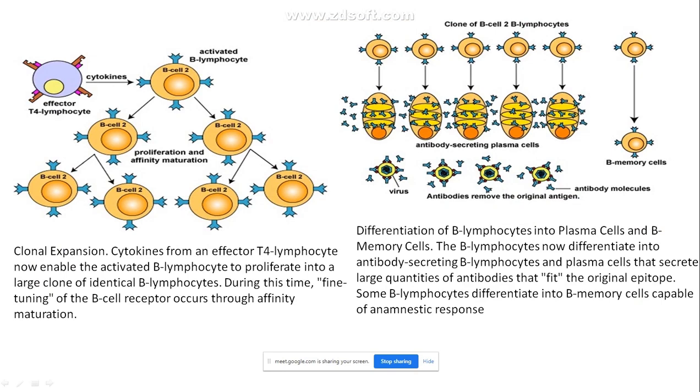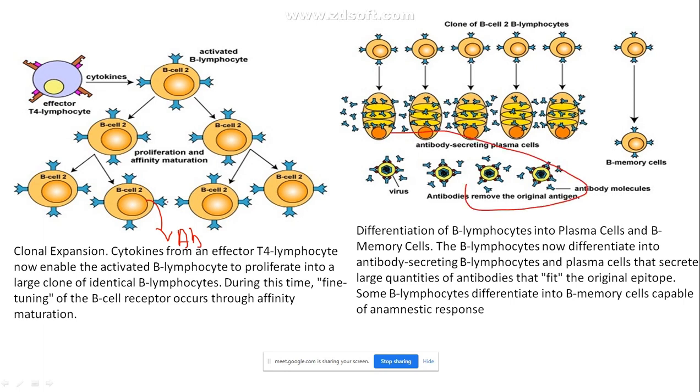The difference between the antibodies and your B cell receptor is that these B cell receptors are present on the cell membrane, that is the protein structure. Your antibodies are secreted from the cell, only that is the difference between the B cell receptors and the antibodies.